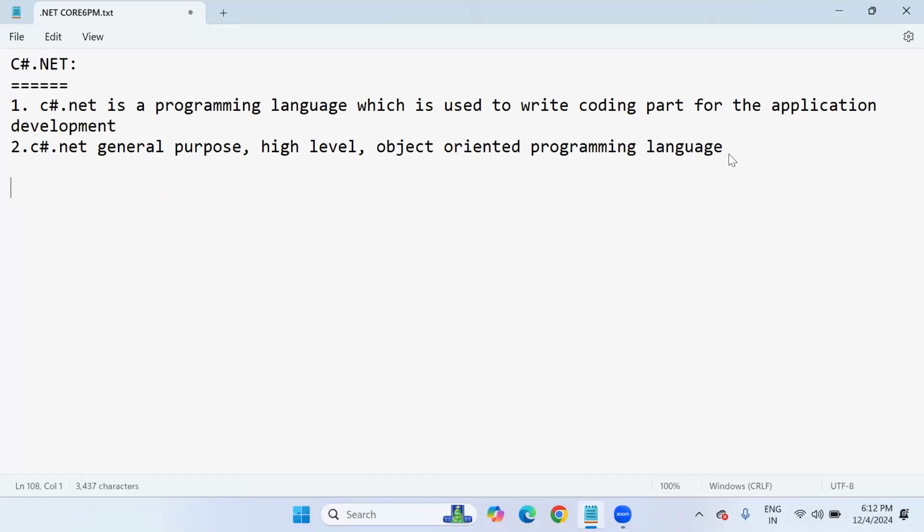Because at the time of launching C#.NET by Microsoft Corporation, languages like C and C++ were already there. So they thought that this programming language was going to become a popular and powerful language. So they took this sharp symbol from musical notes.